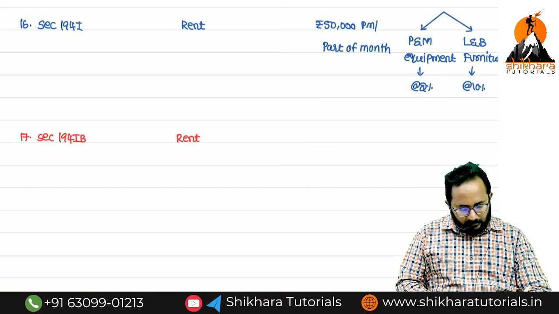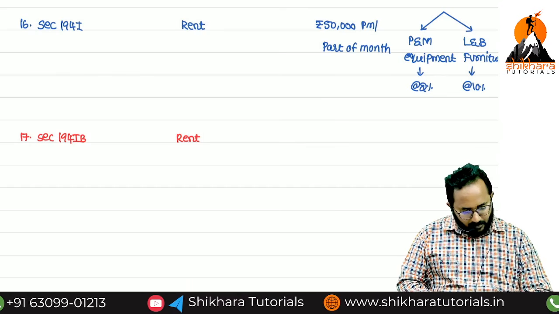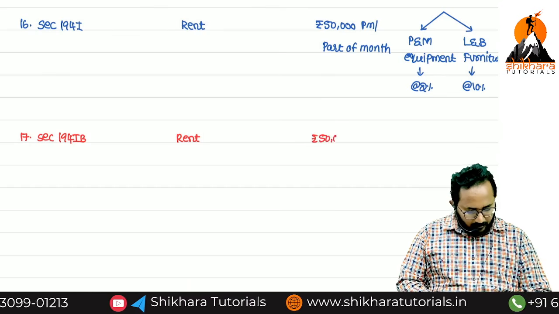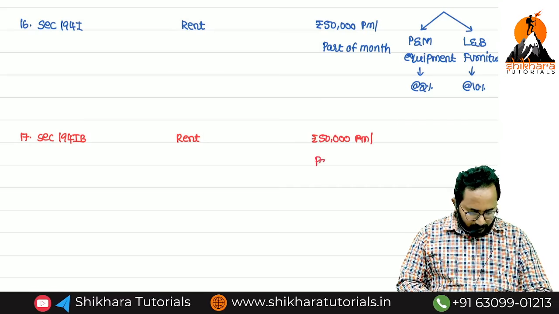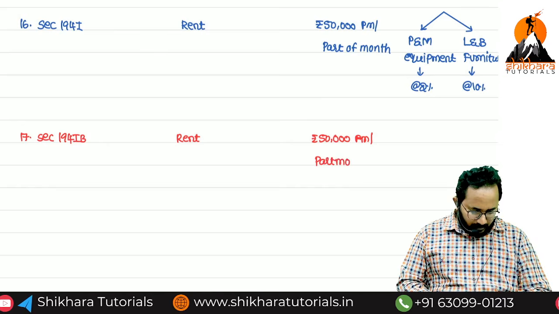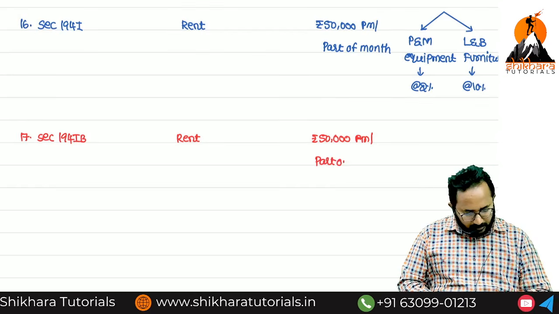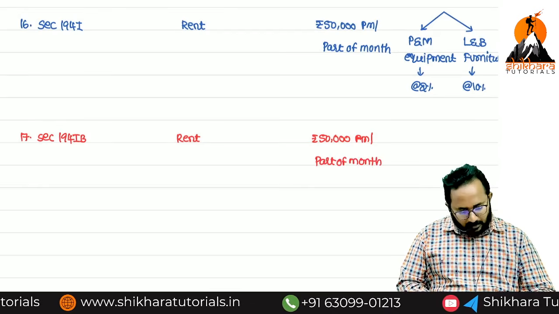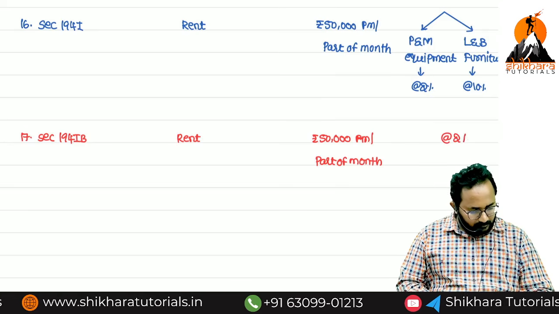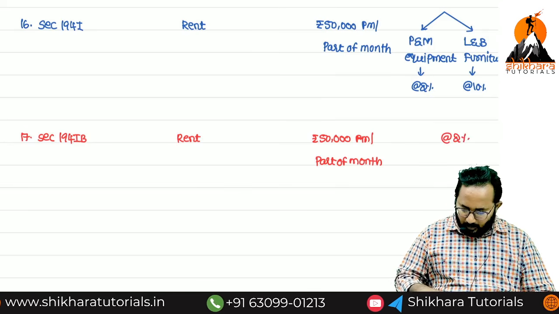Threshold limit is the same, 50,000 per month or part of month. TDS rate will be 2%.